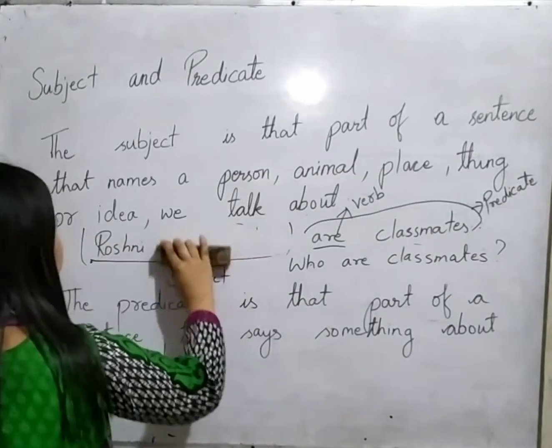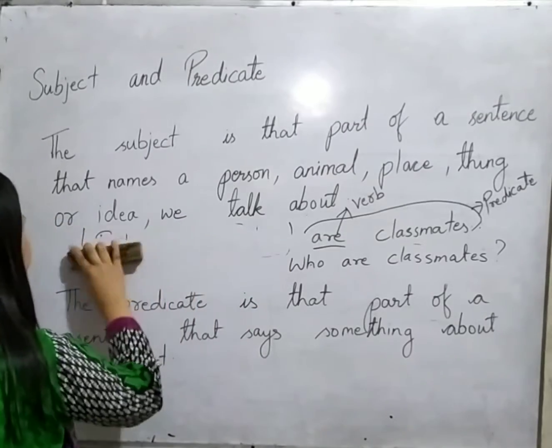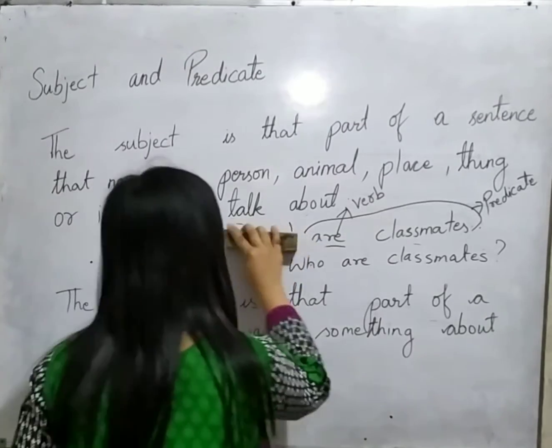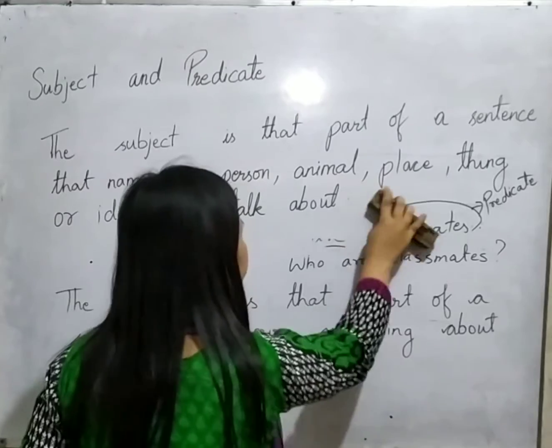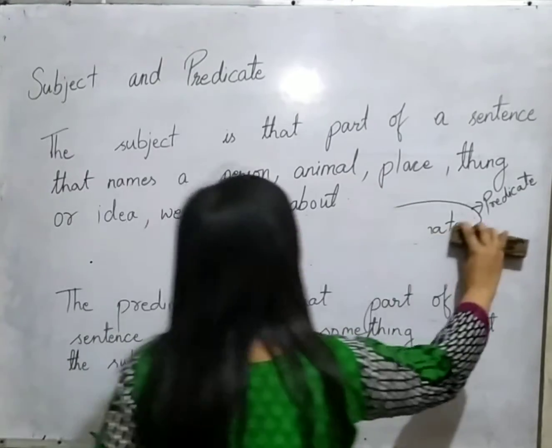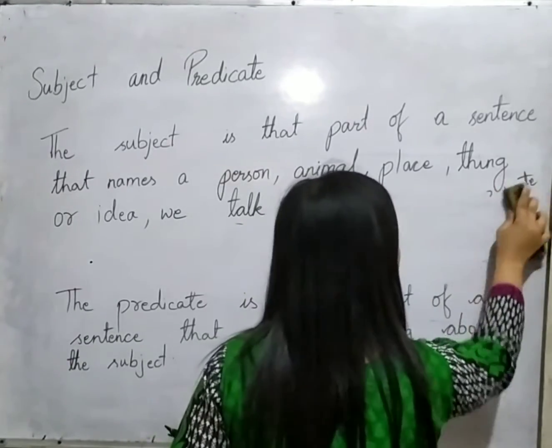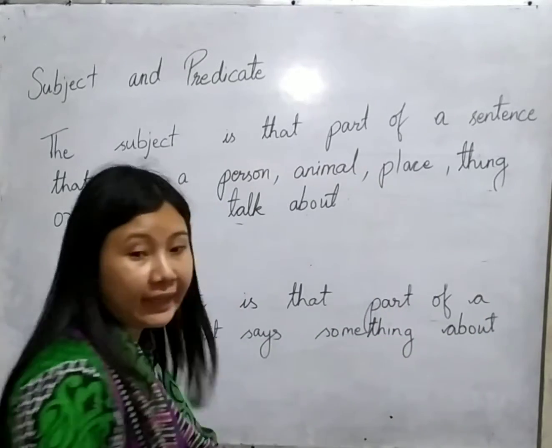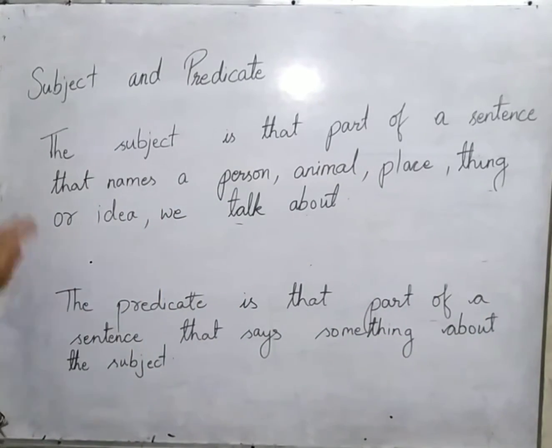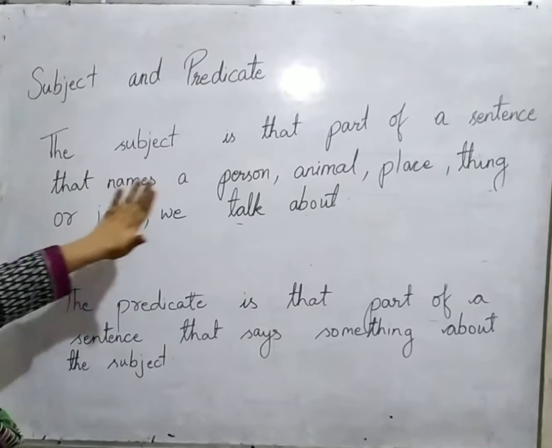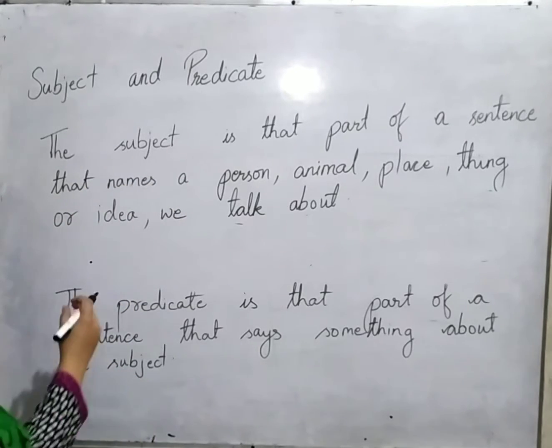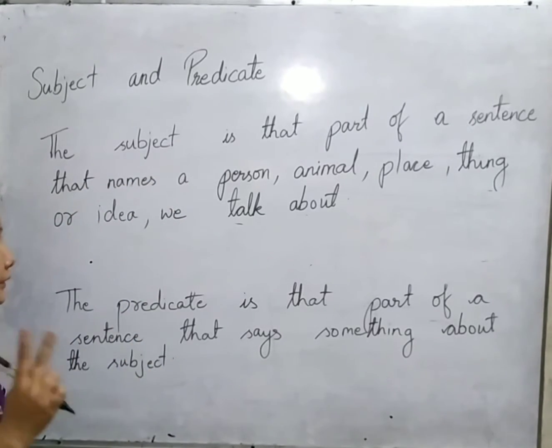Let me explain this once again so that it's easier for you to understand. This meaning I have taken from the book itself. The subject is that part of a sentence that names a person. Before this I took the names of two persons, but let me take the name of a single person.